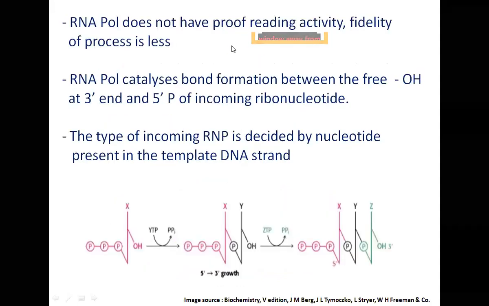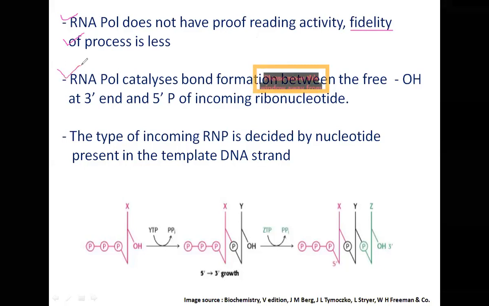So RNA pol does not have proofreading activity. Please understand, unlike DNA polymerase, it doesn't have a proofreading activity, and therefore the fidelity of the process is lower; chances of mistakes during RNA synthesis are going to be more. It is not as precise as DNA synthesis, and you can afford that, because RNA is a photocopy of DNA. If there are mistakes in RNA, it can be torn off and you can always synthesize a fresh copy.